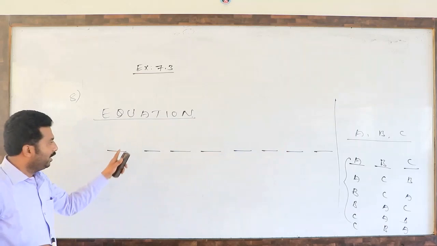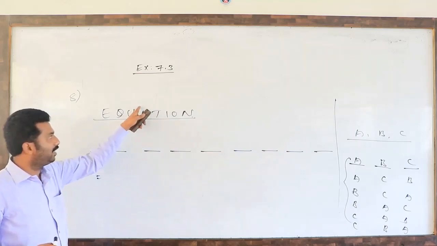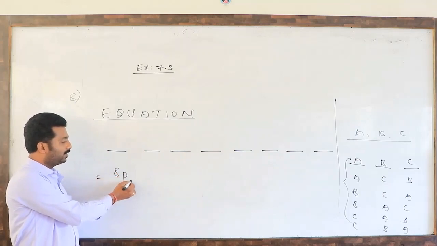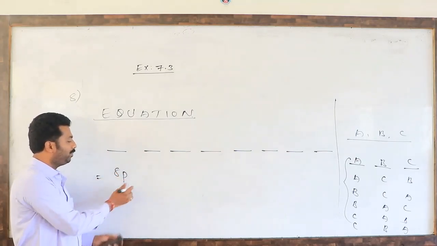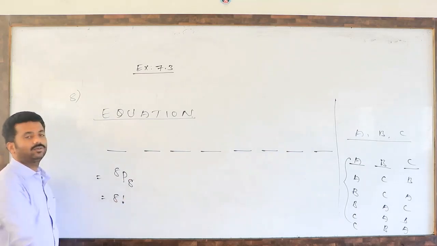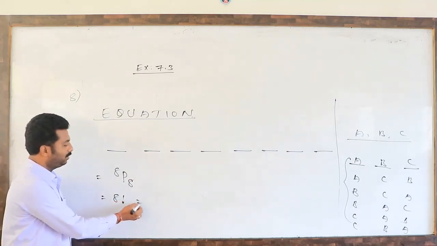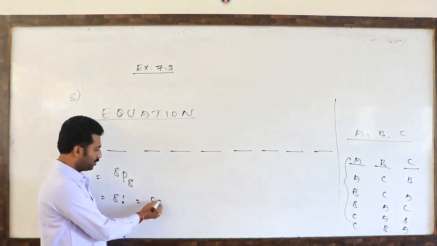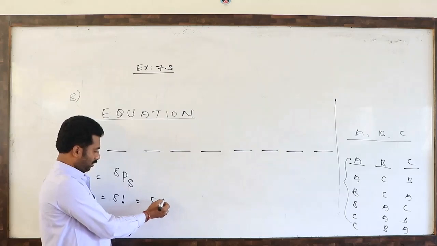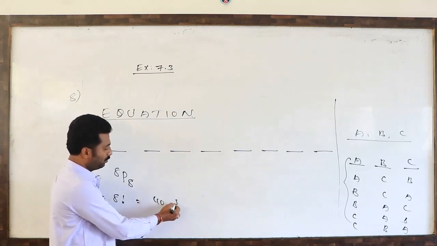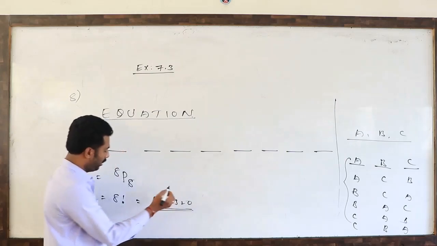So here 8 vacancies are there, and we have 8 letters. How many ways can we interchange among themselves? Nothing but 8P8 ways, which is 8 factorial. What is 8 factorial? I think it is 40,320.